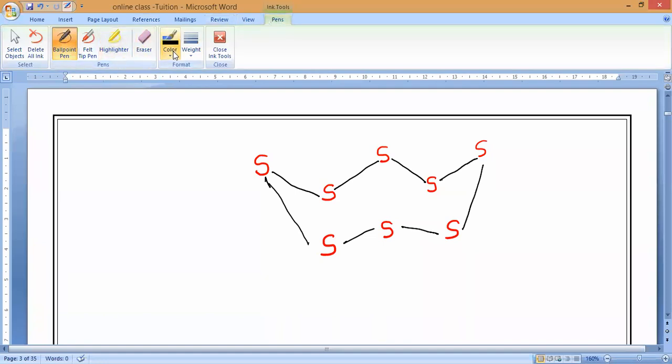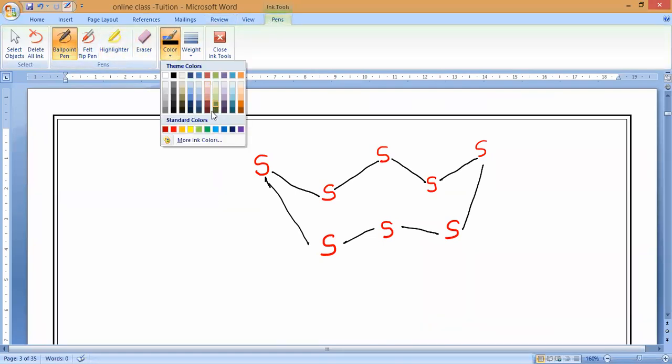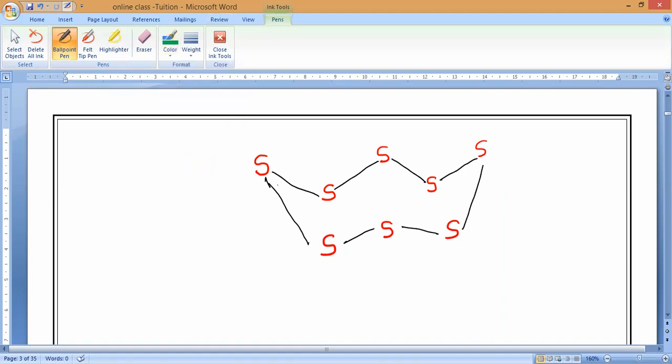Four electrons. Can you see the difference? Please respond. Yes or no? Four electrons. Correct? Now the remaining four electrons we can fill as dots. This is what is called the electron dot structure of sulfur.